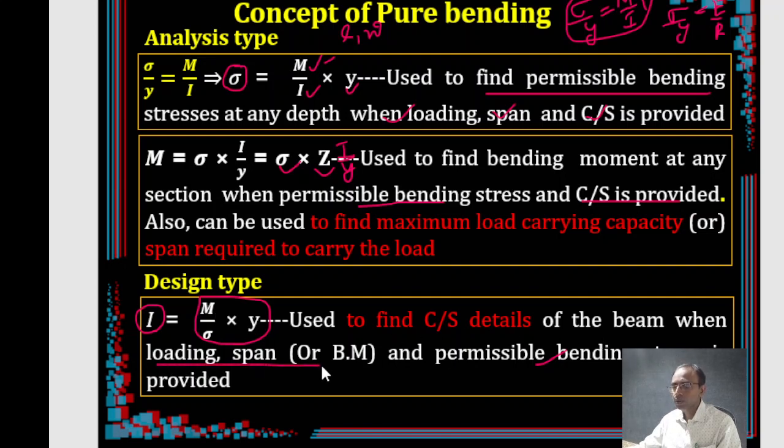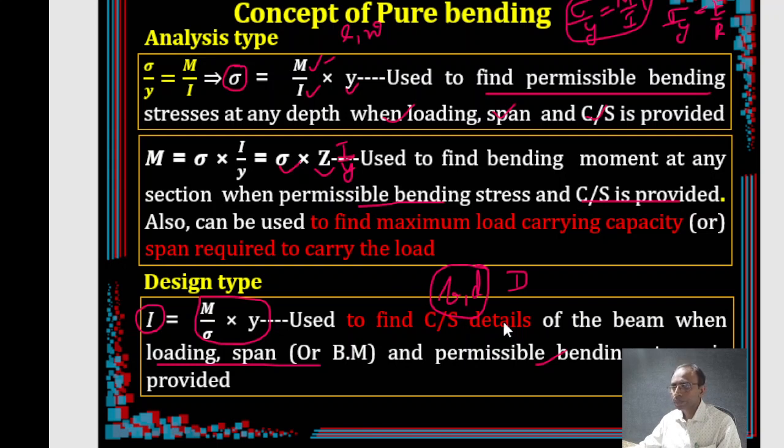Minimum details have to be provided. Then it is possible to calculate the bending moment. When load and span are given, you can get the bending moment, and when permissible bending stress is given, yes, you can get it. So in that case, you are supposed to calculate your cross-sectional details. That means either b and d, if it is a rectangular beam, or if it is a circular beam, you may be asked to calculate the diameter. Okay, so these are the types of problems which come under the pure bending concept.